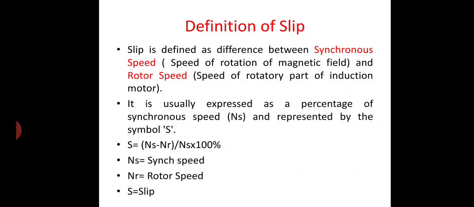It is usually expressed as a percentage of synchronous speed and represented by the symbol S. Slip is denoted by S, so S is equal to (Ns minus Nr) divided by Ns, into 100 percent, where Ns is the synchronous speed, Nr is the rotor speed, and S represents the slip.